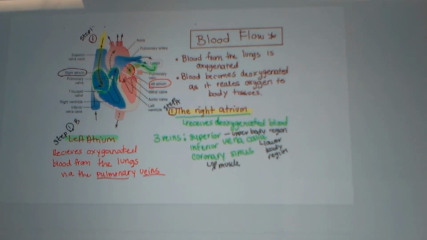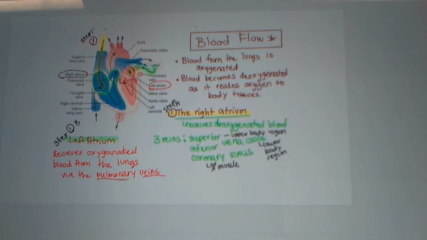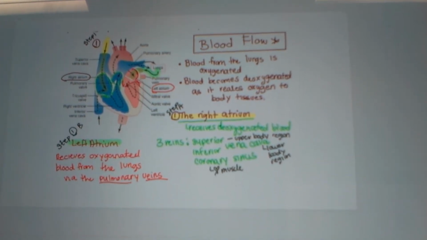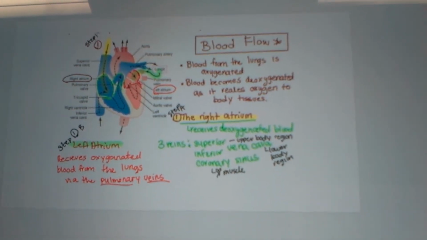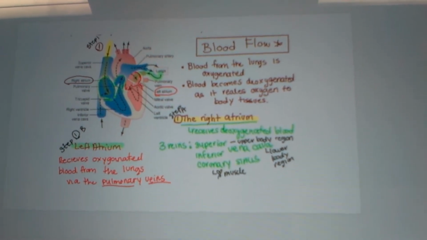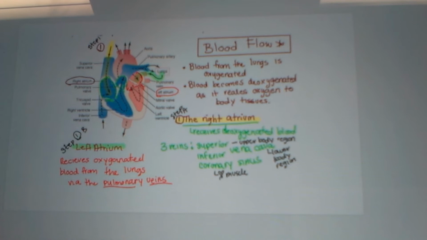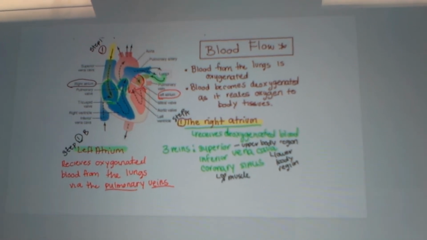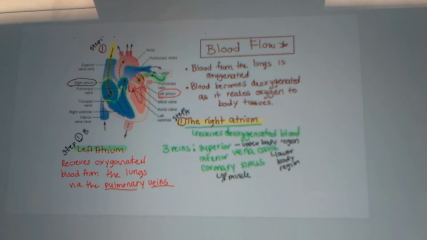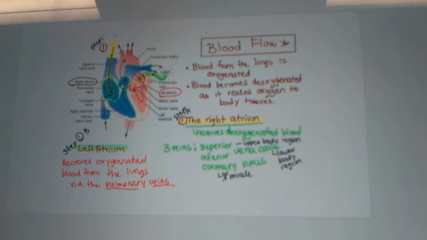The right atrium receives the deoxygenated blood from three veins: the superior vena cava, the inferior vena cava, and the coronary sinus. The superior comes from the upper body region, the inferior from the lower body region, and the coronary sinus brings blood from the heart. The left atrium receives the oxygenated blood from the lungs via the pulmonary vein.